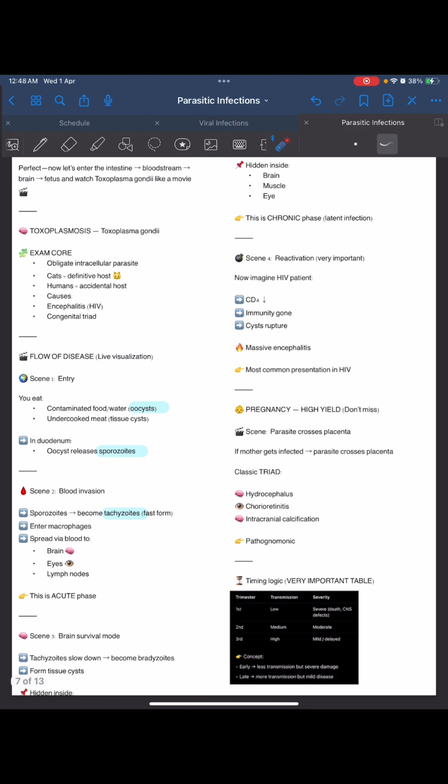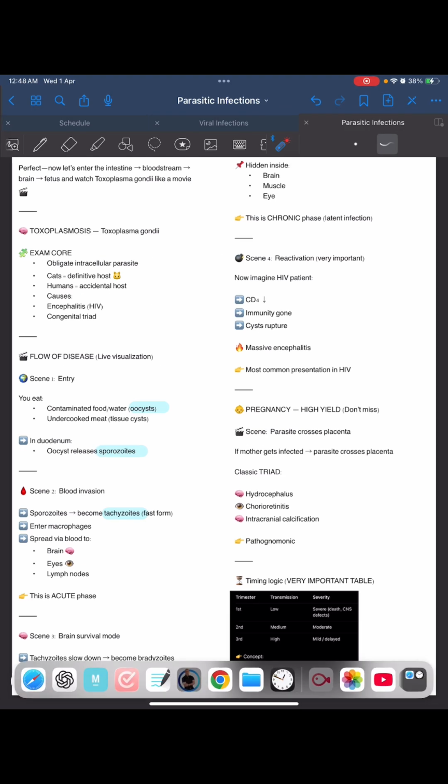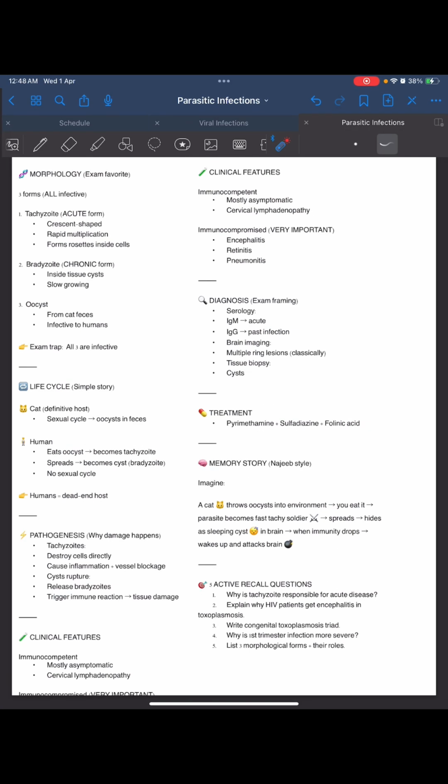Okay, but how did the cat get the Toxoplasma gondii? I must look at that. The cat is the definitive host in which the sexual cycle occurs. Oocysts will be formed in the feces, and humans eat the oocysts. How will they eat the oocysts? If a cat is a pet and the owner cleans the feces of the cat, she can get infected and eat the oocysts. That oocyst becomes tachyzoites, and the tachyzoites spread in the blood, go to the target organ, and become bradyzoites. It goes into the tissue cyst, and there is no sexual cycle now. Why? Because humans are the dead end host.